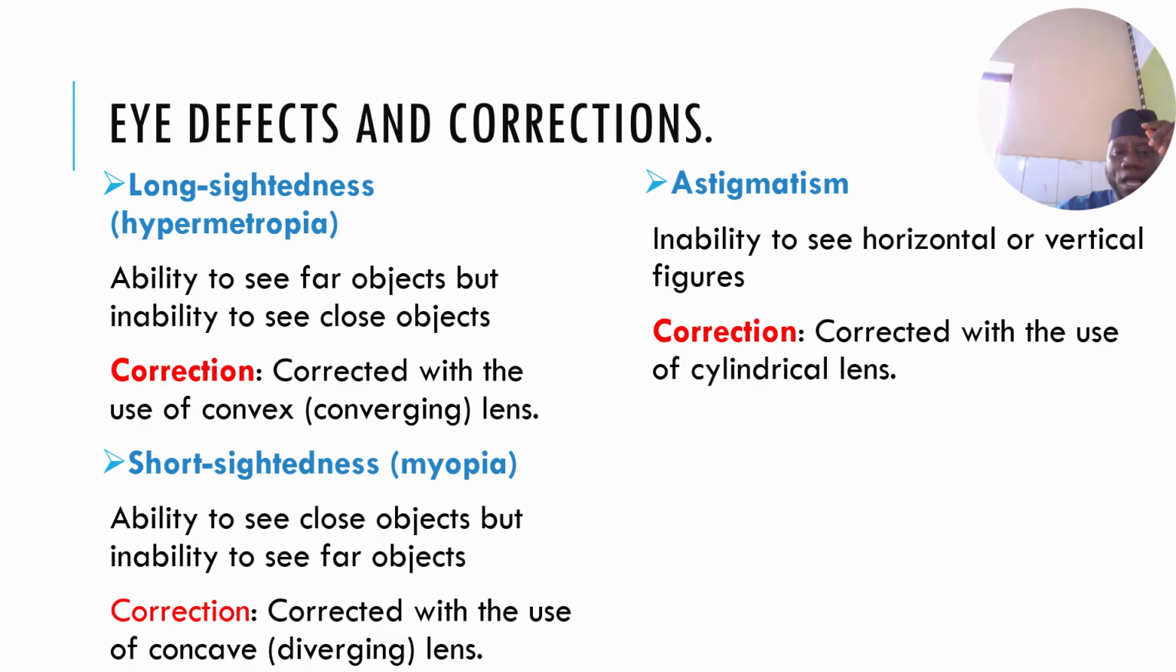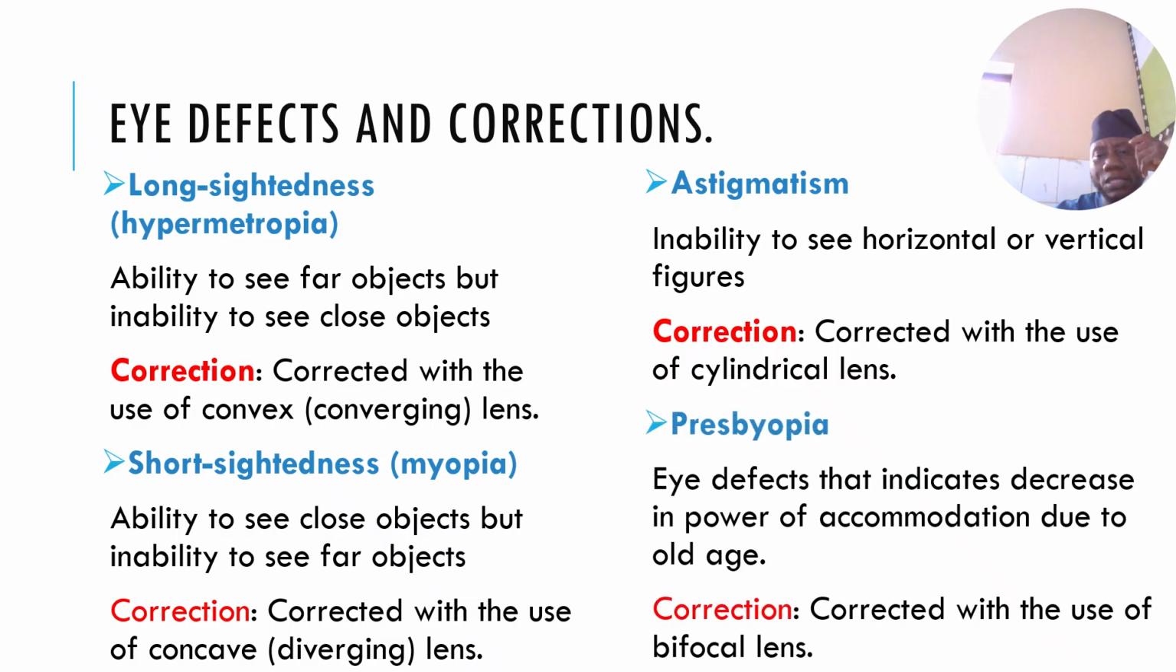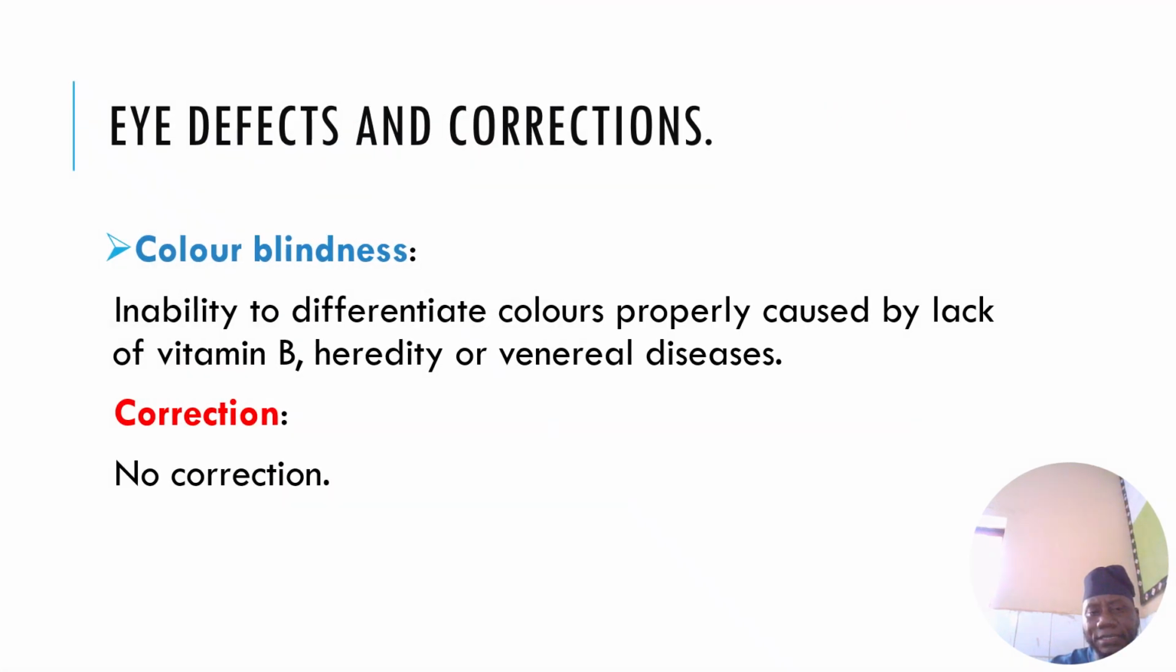So we have what we call presbyopia. This is a decrease in the power of accommodation due to old age. The accommodation is the widest range of view that you can have. So when this is reducing due to old age, that defect is called presbyopia, and this can be corrected using a bifocal lens. And the last one is color blindness.